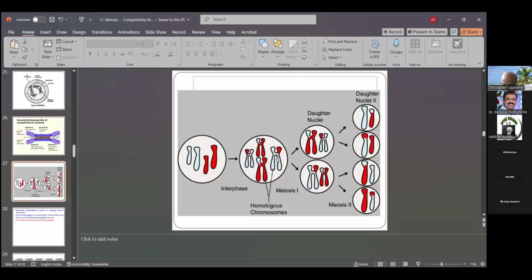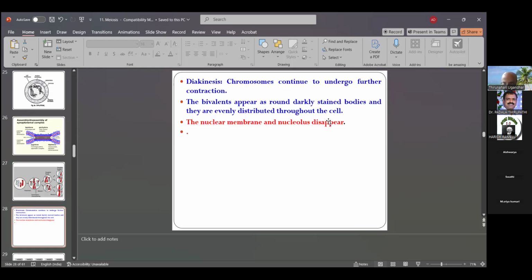So this is also the interphase and homologous chromosomes, with meiosis 1 and meiosis 2. But in diakinesis, the chromosomes continue to undergo further contraction. The bivalents appear as round, darkly stained bodies, evenly distributed throughout the cell. Then the nuclear membrane and nucleolus disappear. This is the end of the prophase.